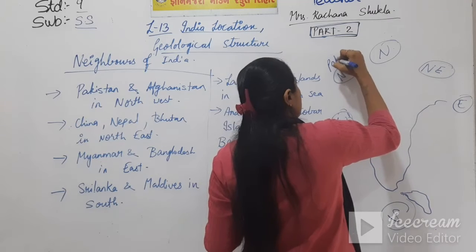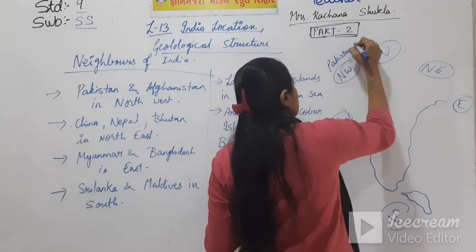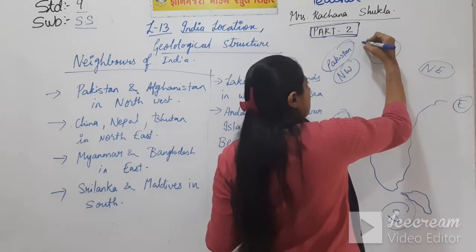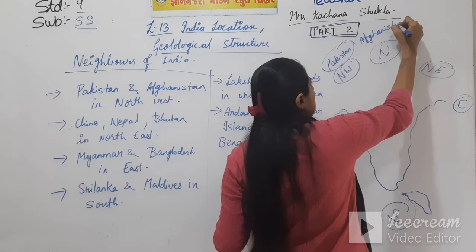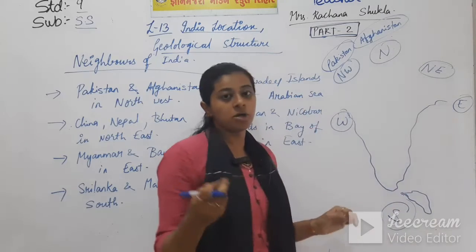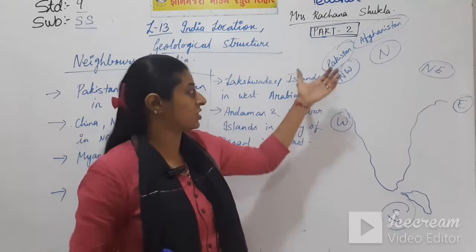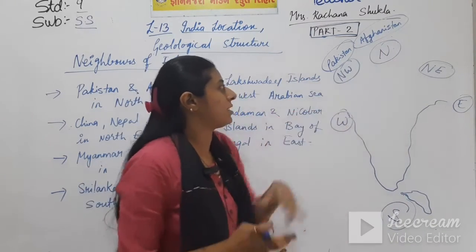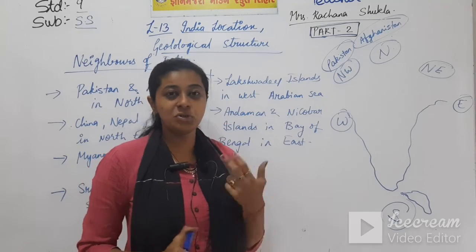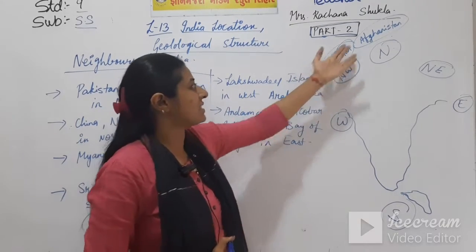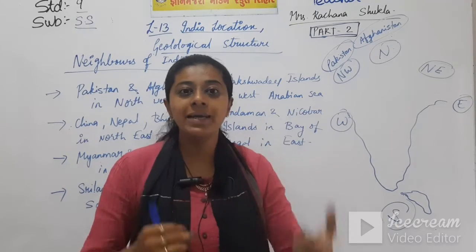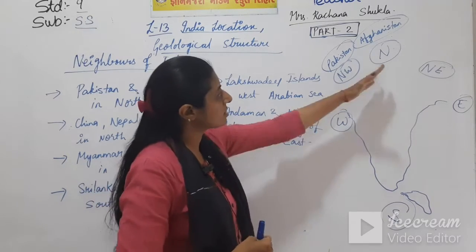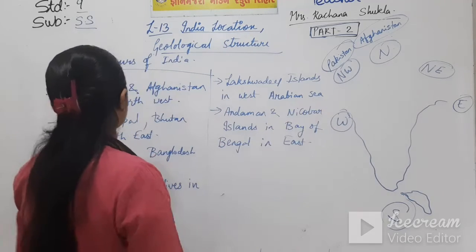Here it's Pakistan and then here it's Afghanistan. Some of the border of Afghanistan also touches the Indian northern part. So our first two neighbors are Pakistan and Afghanistan, which are connected with India through land route.